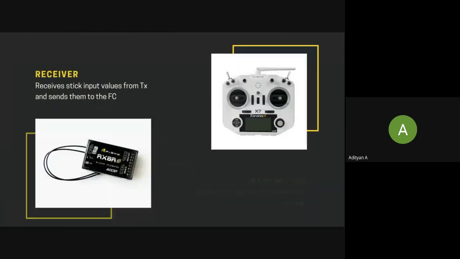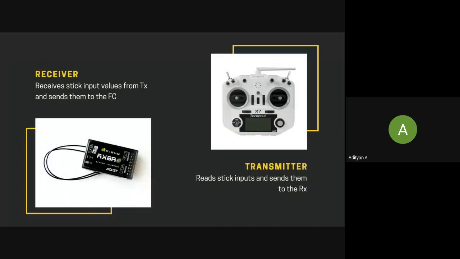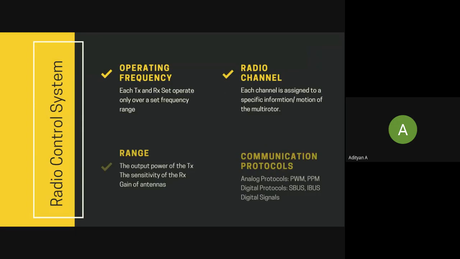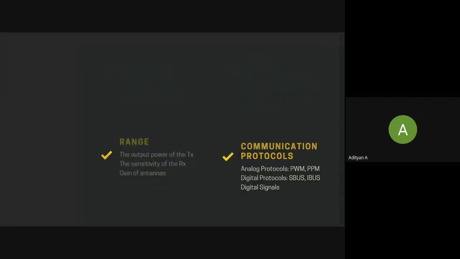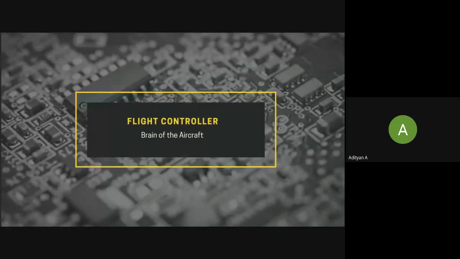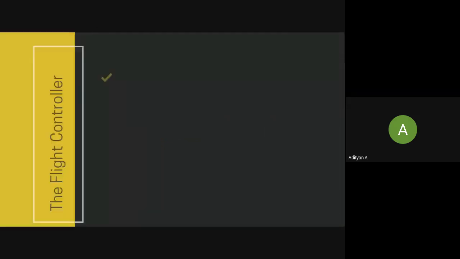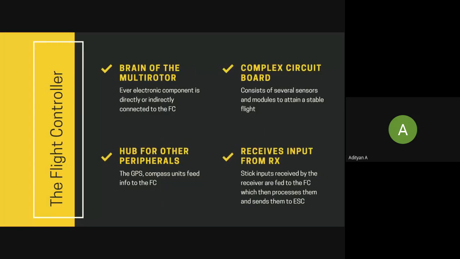So we have a few more slides for today, but I don't think we'll be able to cover them. We have the transmitter, receiver, and how the radio control system in a drone works. Then we'll be talking about the flight controller in a drone and how that works. But we'll keep that for next week since it's already 4:04.